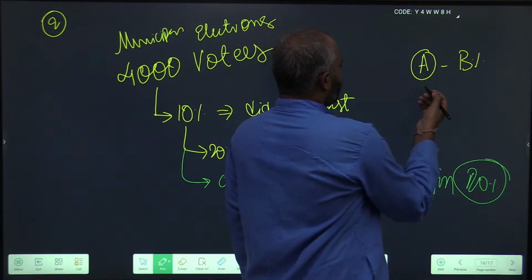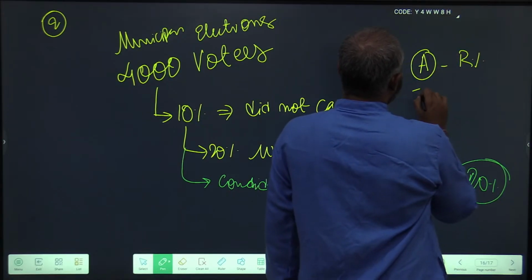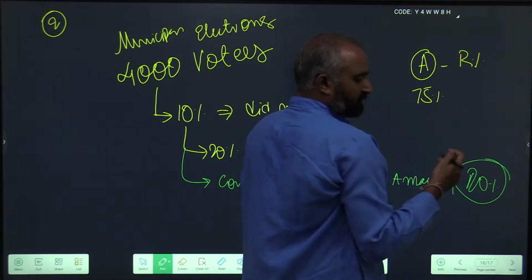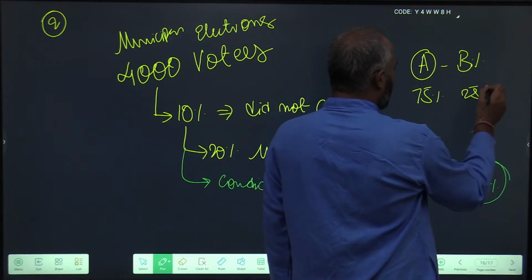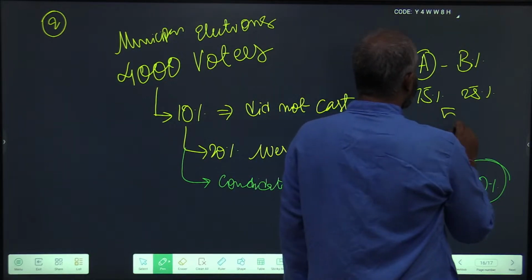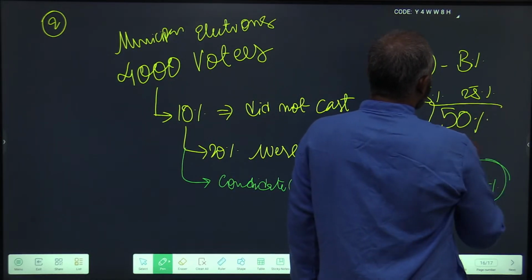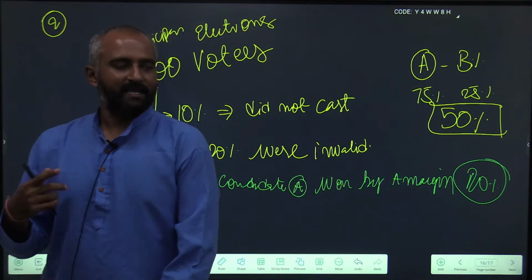Suppose A got 75% of the valid votes, that means how many votes will B have? He will have 25%. So what is his margin? He won by a vote margin of 50%. This is just an explanation of margin.